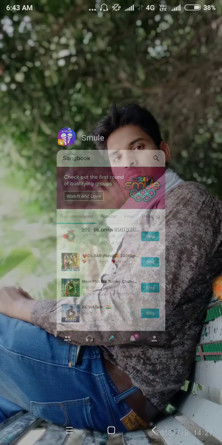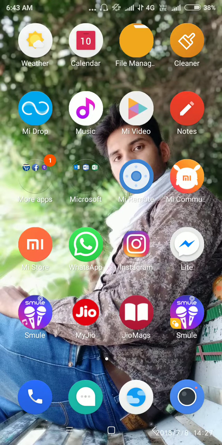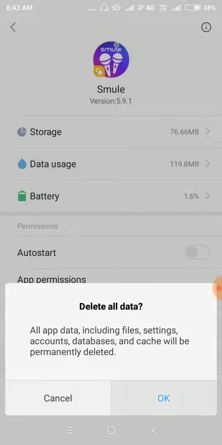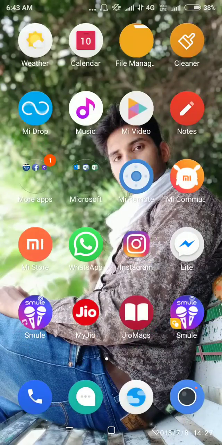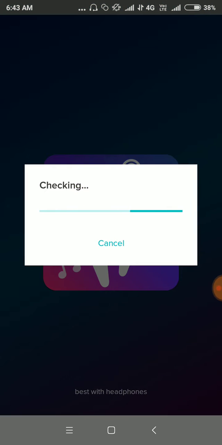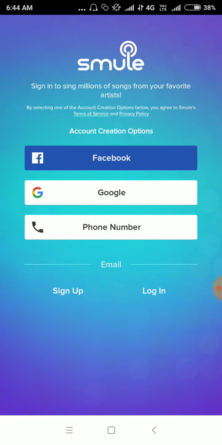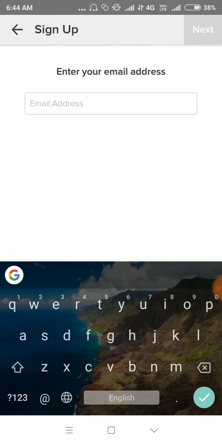First of all, whenever we lose our 3 days subscription, we have to clear data like this. We have to clear data, and next we have to remove that and create a new account. Sign up. We have to write anything like bala bala bala bala bala @ la la bala bala .co.com.